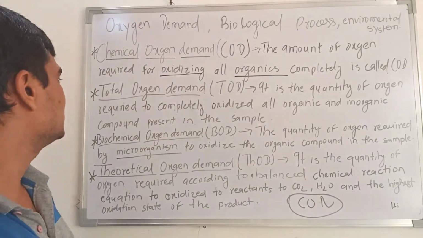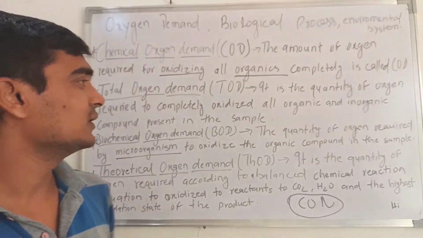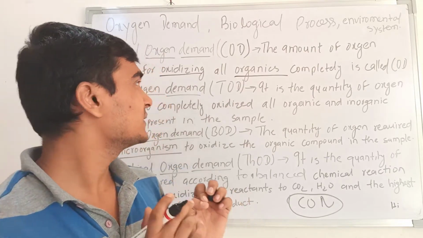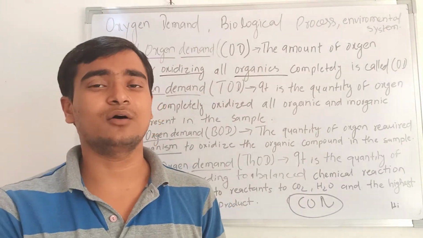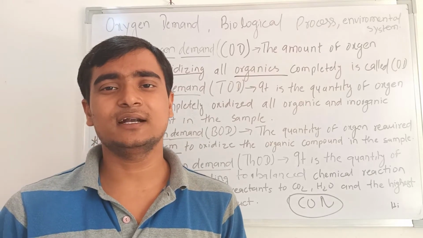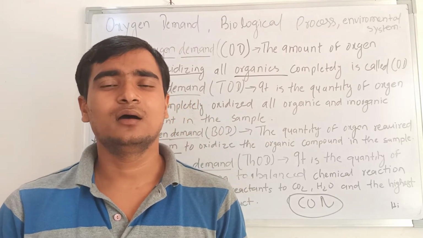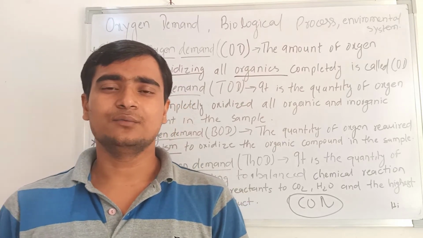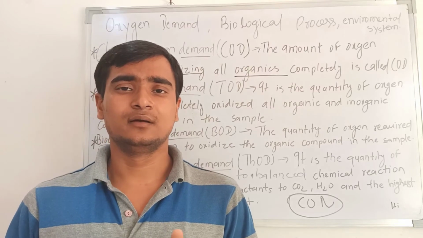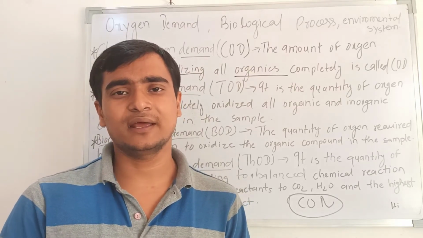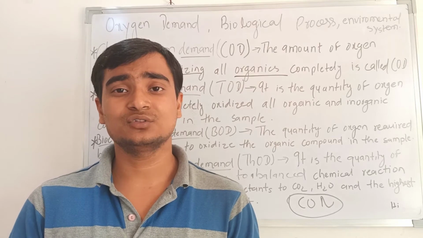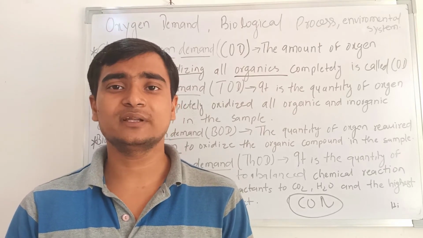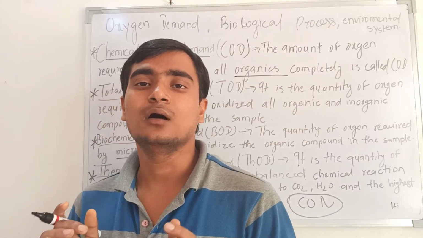And the other thing is TOD, that means total oxygen demand. Basically COD and TOD have a minor difference, because COD only talks about organic compounds, but TOD, total oxygen demand, covers organic and inorganic compounds. If you have organic and inorganic compounds and both are oxidized completely, how much oxygen is required is called the TOD, total oxygen demand.